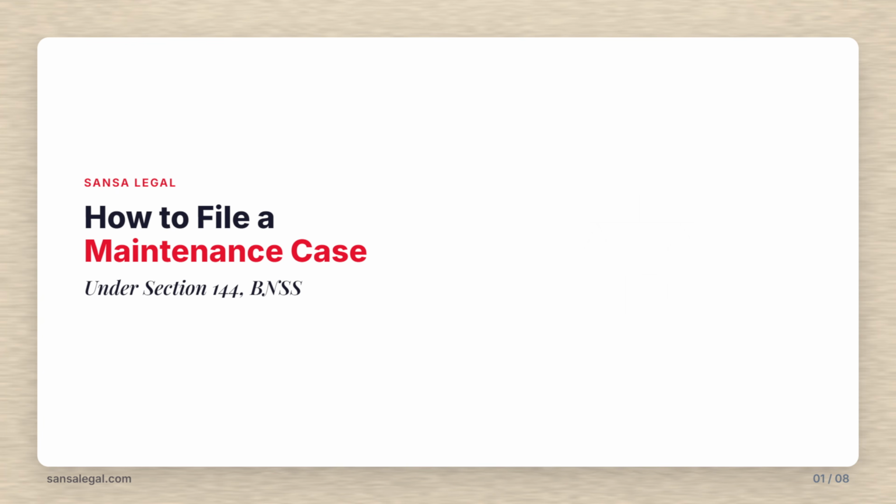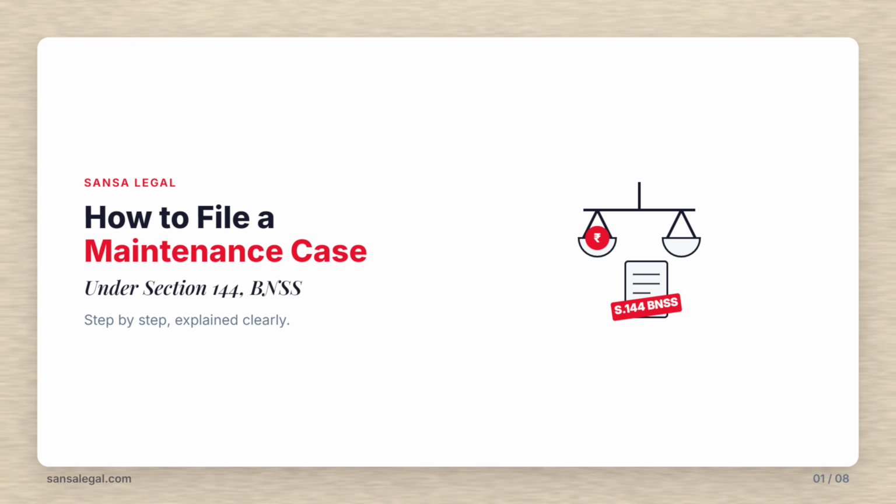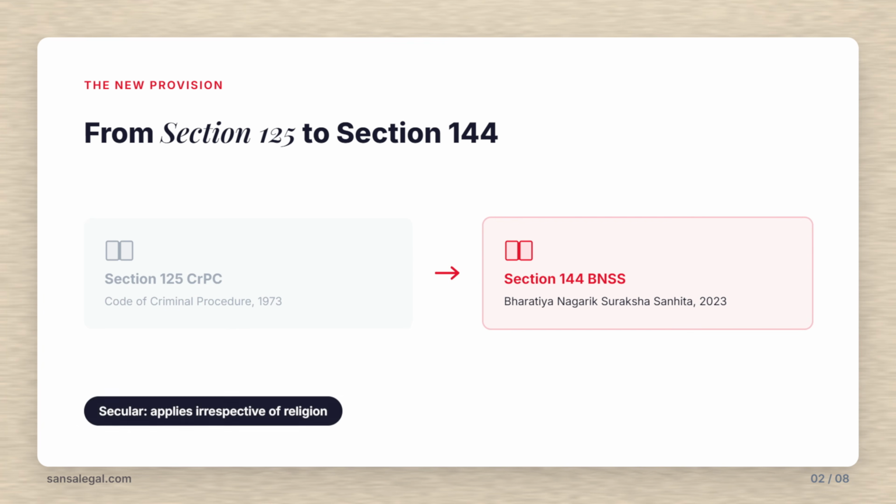If someone with sufficient means neglects or refuses to support you financially, Indian law gives you a direct remedy. It is called Section 144 of the Bharatiya Nagarik Suraksha Sanhita 2023, and here is exactly how to use it, step by step. Section 144 BNSS replaced the well-known Section 125 of the Code of Criminal Procedure 1973. It is a summary remedy built to be straightforward, and it is secular in nature. It applies irrespective of the religion of the parties.